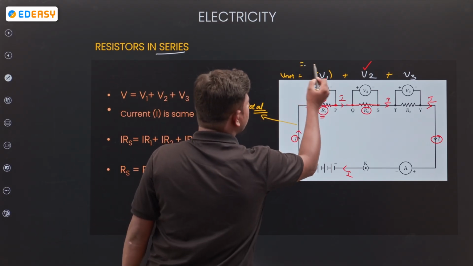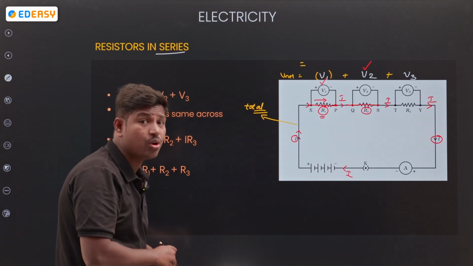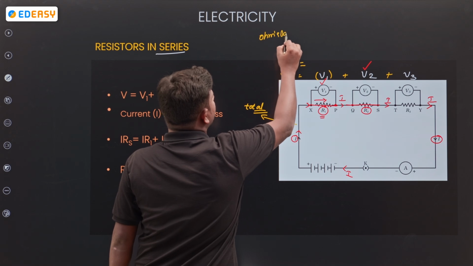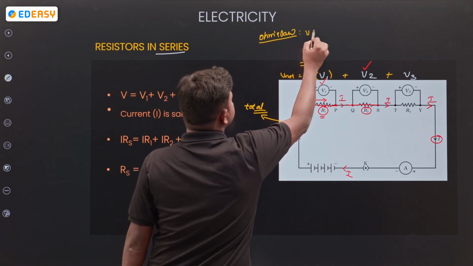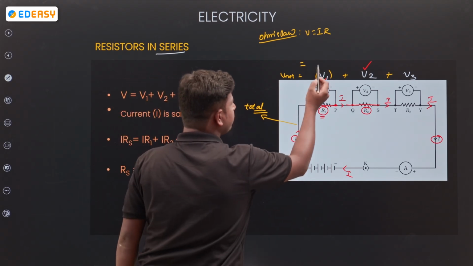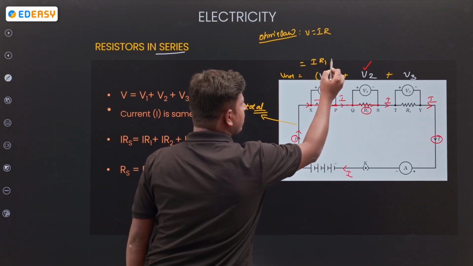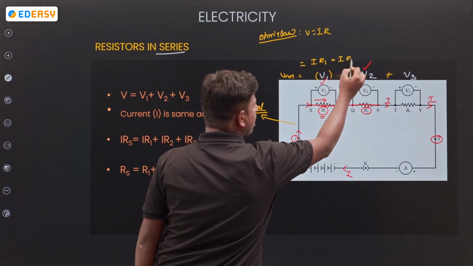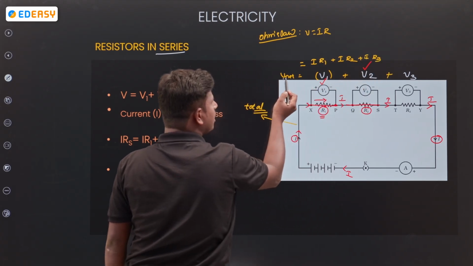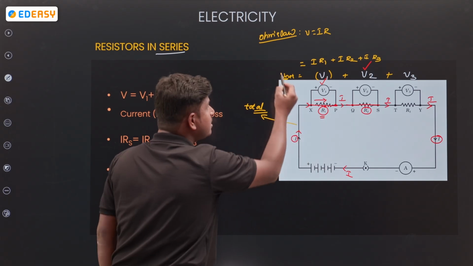So what is V1? From Ohm's law, V is equal to IR. Okay, at R1, what is the potential? V1 means the current is I, with resistor R1. At V2, the current is the same, with resistor R2. At V3, the current is the same, with resistor R3. Throughout the circuit, what is the current? I only.